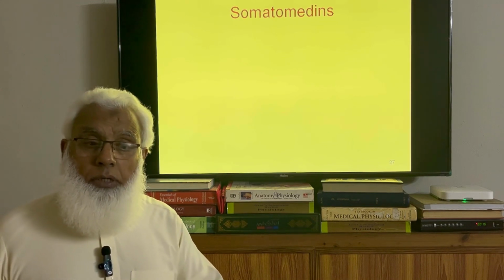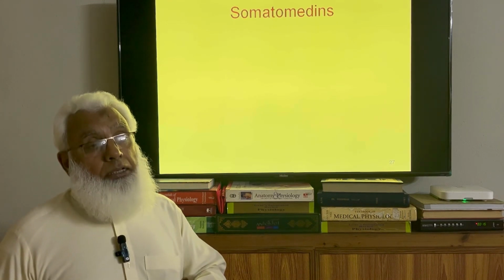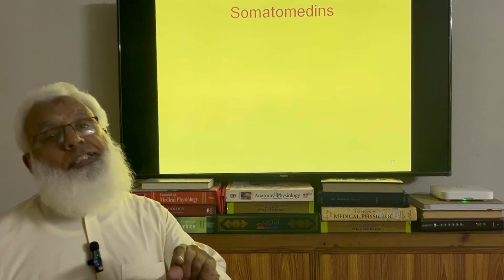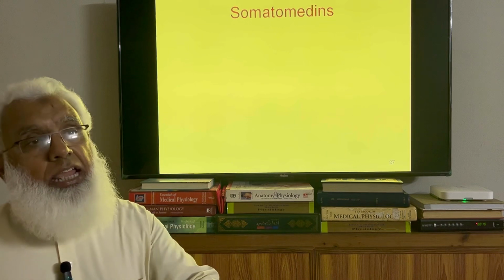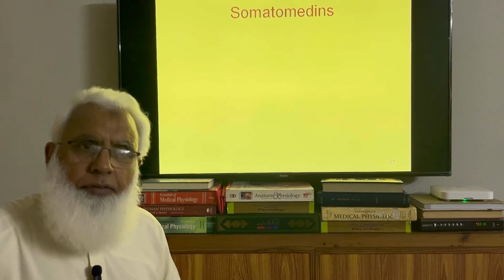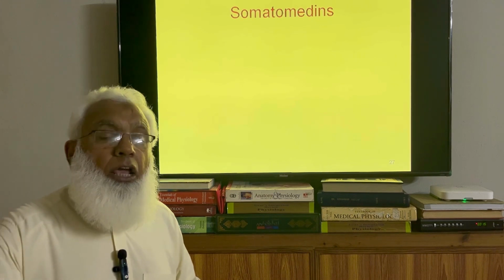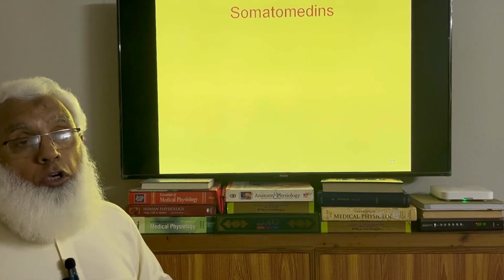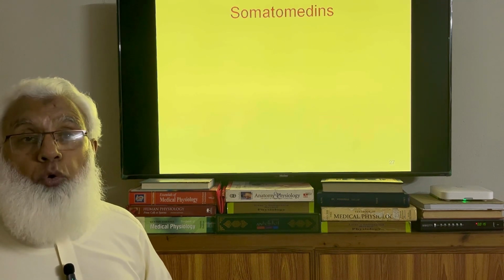Growth of the bone: we have seen that if we take the bone forming cell, osteoblasts, and place it in a petri dish or in tissue culture, and we observe the effect of growth hormone on that, growth hormone does not affect the growth of those osteoblasts.